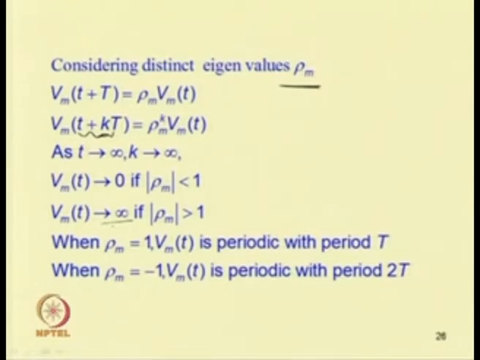When rho_m equal to 1, V_m is periodic with period T, and when rho_m equal to minus 1, V_m is periodic with period 2T.